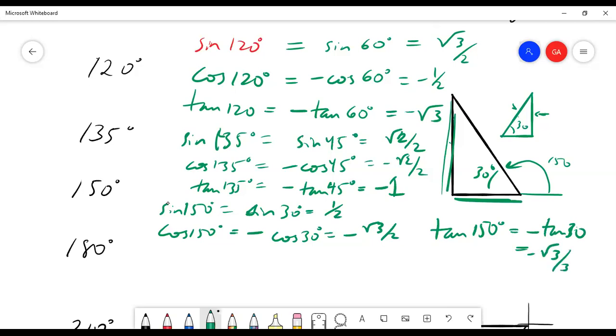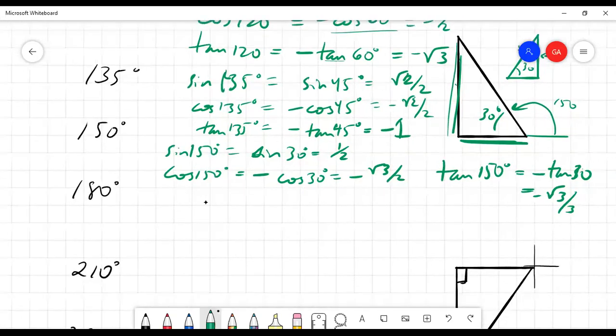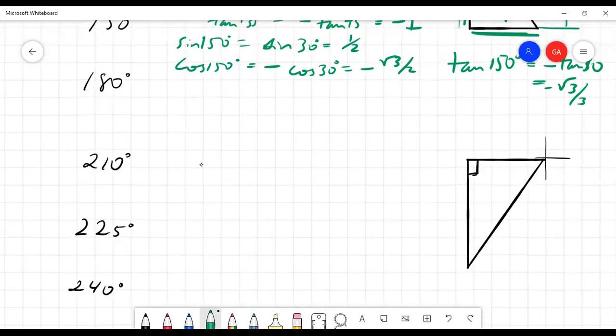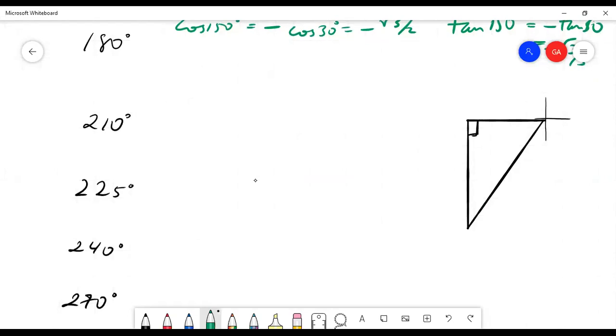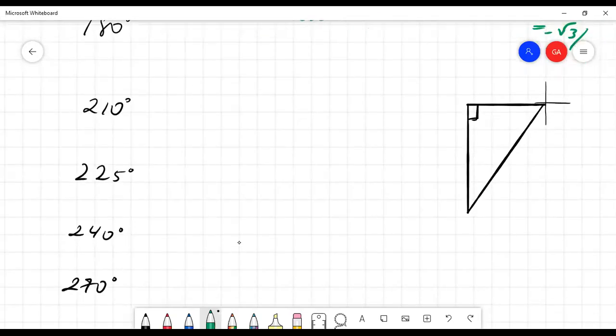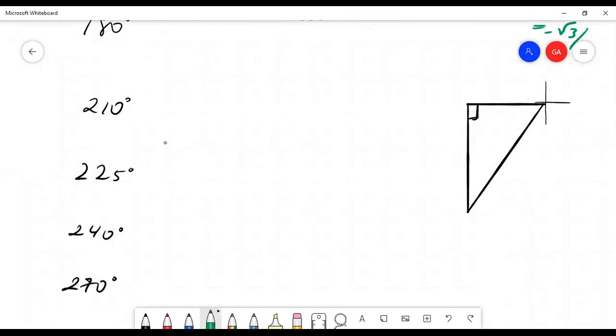So now you can see why it's important to have these values memorized. Sine 60, cosine 60, so on and so forth. Okay, so you can continue, and I was hoping to do this today. But let's just do at least a few more. We'll do a few of these, and then we'll make a sort of conclusive sketch of sine, cosine, and tangent. So say I want to know what the sine of 210 degrees is.